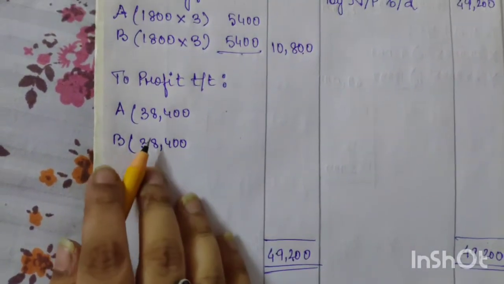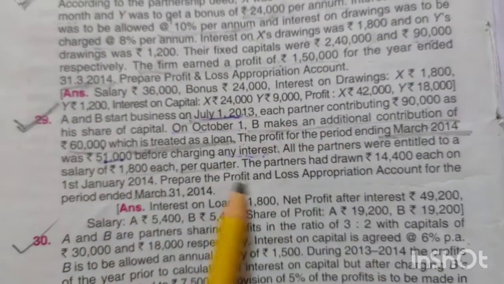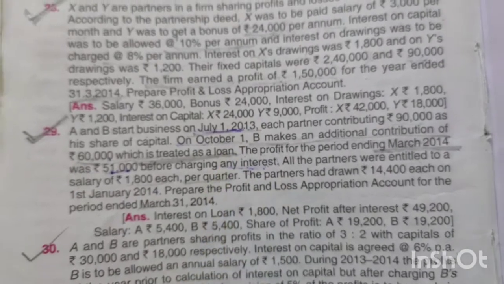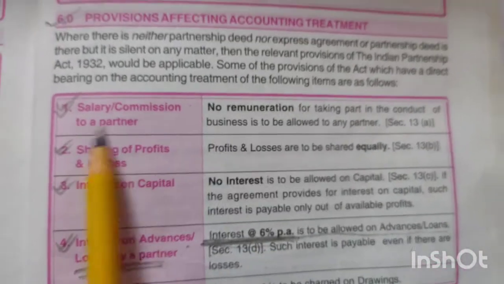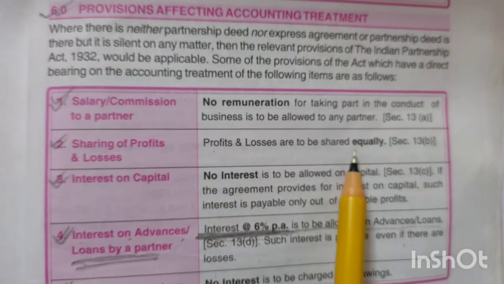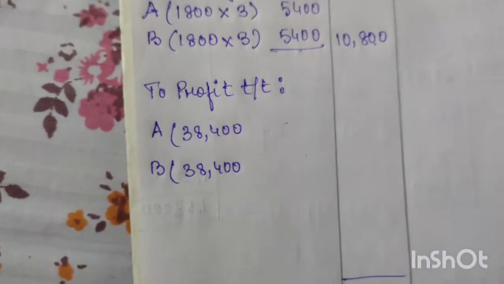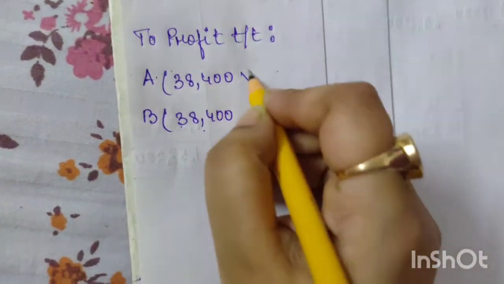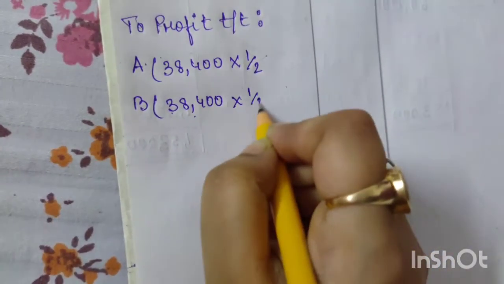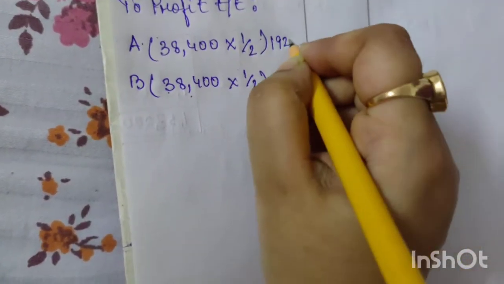Now the question is, what is the ratio? See, in the question the profit sharing ratio is not given. In that case, if the partnership deed is silent, or if nothing is mentioned in the question, profits and losses are to be shared equally. So this profit, that is 38,400, will be shared equally, means only 2 partners are there, so they will get half. And half of 38,400 is 19,200. Here also 19,200.